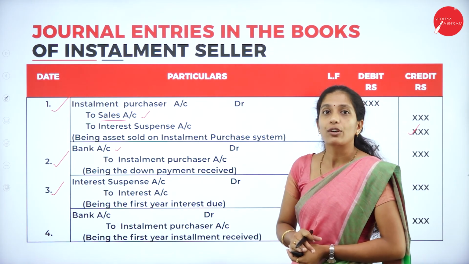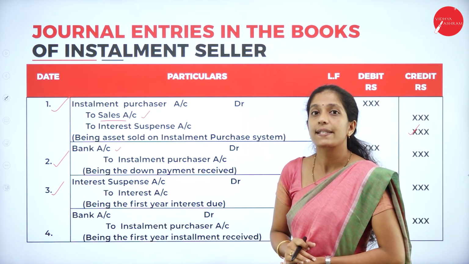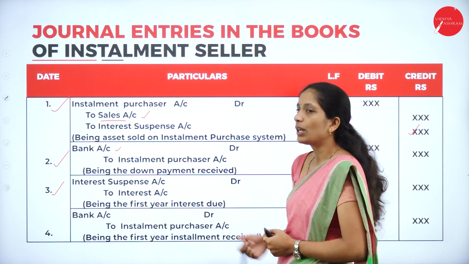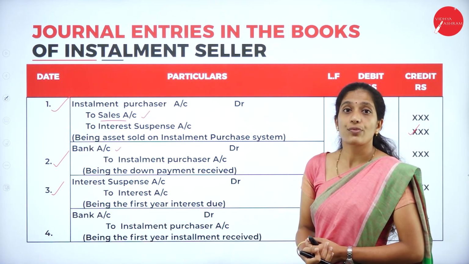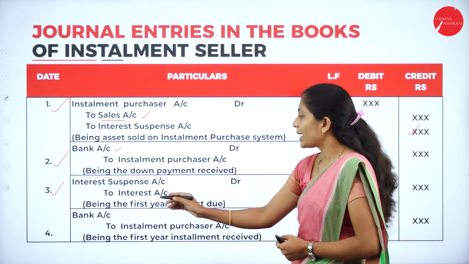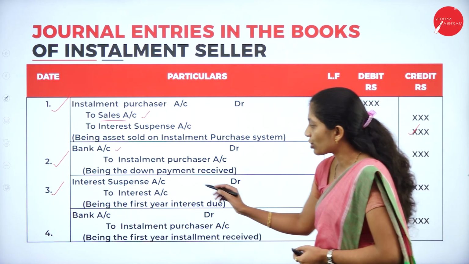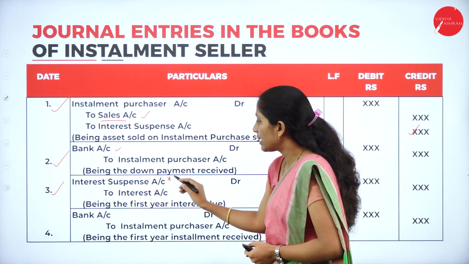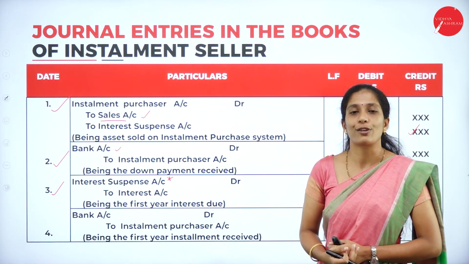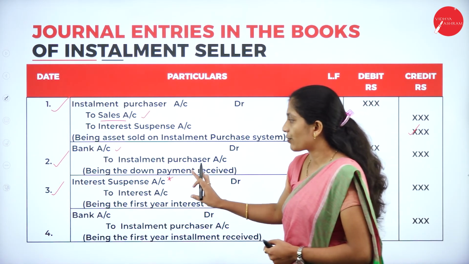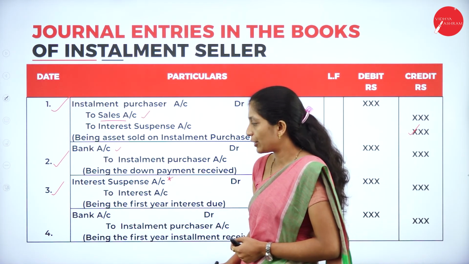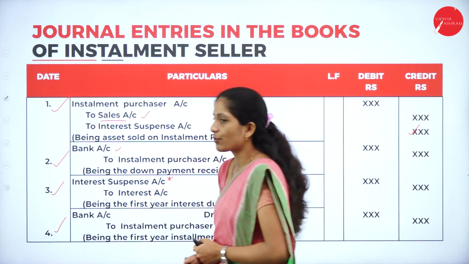Whereas here, we are going to record it as interest suspense account debit to interest account. So this is for what? Interest due, being the first year interest due. This is the only change here, that is interest suspense account debit to interest account, for first year interest due. Next, fourth entry is for what?